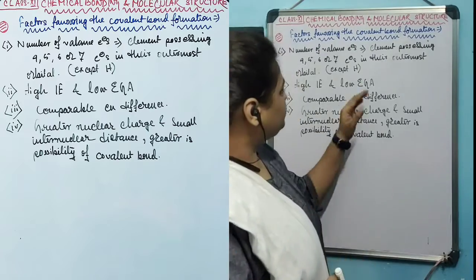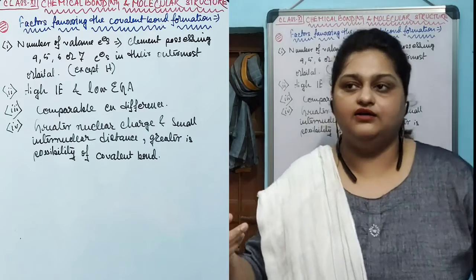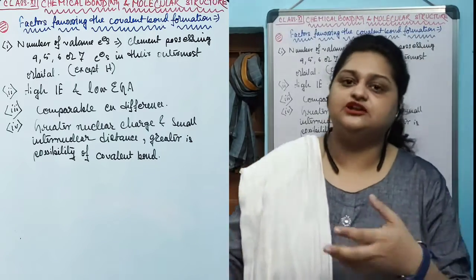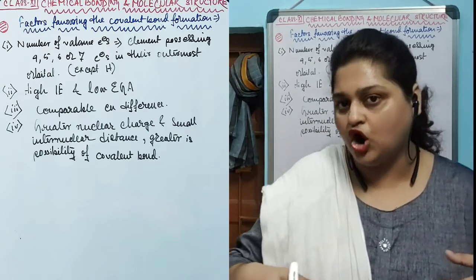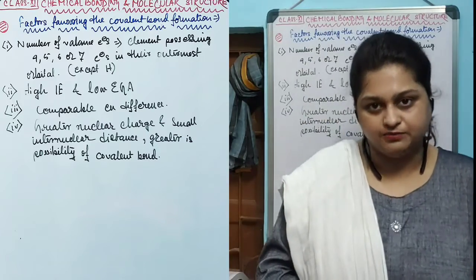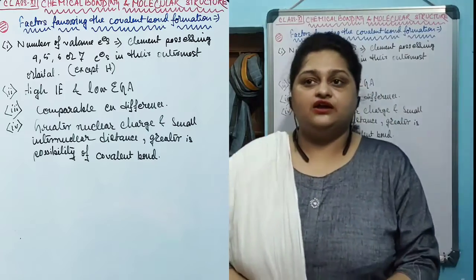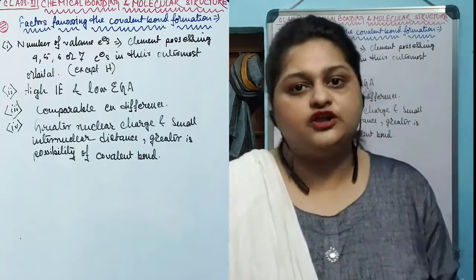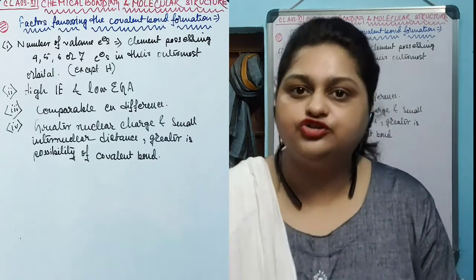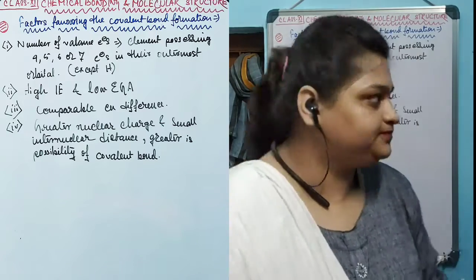The third one is comparable electronegativity difference. Electronegativity difference helps in electron exchange far better. If the difference between the electronegativities of the combining atoms is not that high, that means the electronegativities of both the combining elements are comparable. In that case, the exchange of electrons is not a very feasible option. They tend to share the electrons, fulfill their octet rule, and form the covalent bond.